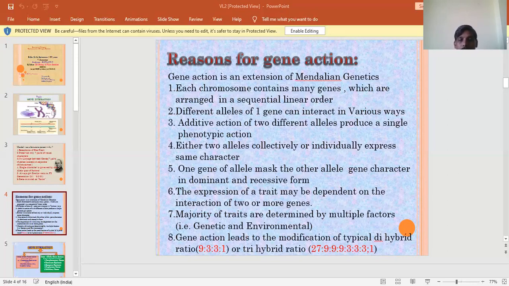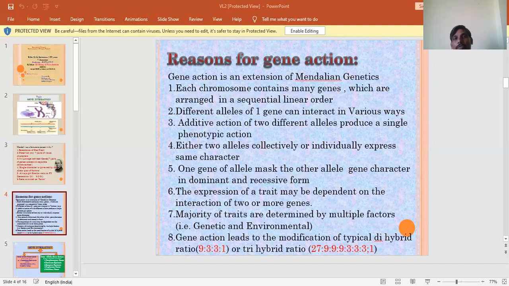But this chapter, gene action, leads to the modification of the typical dihybrid ratio and trihybrid ratio. Whatever ratio we get in Mendel's experiment is completely changed, due to the interaction between the genes only. So these are the things we can easily understand about gene action.